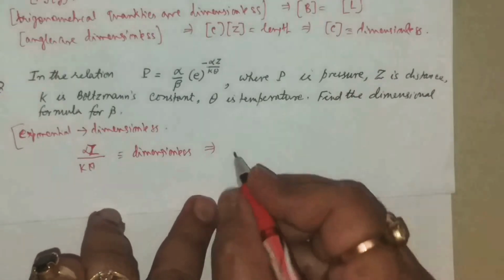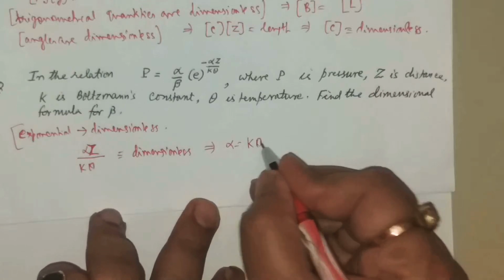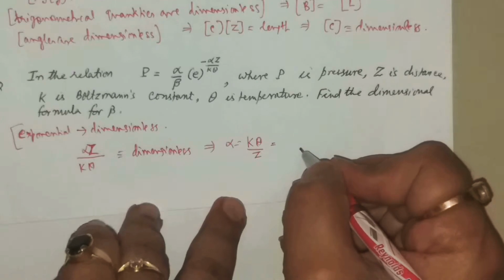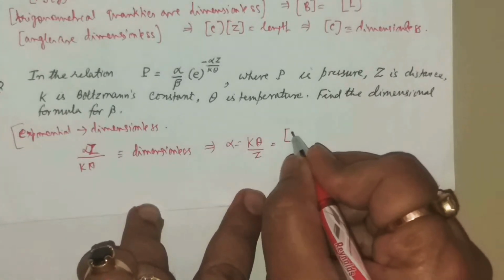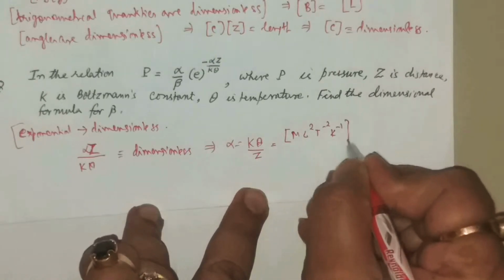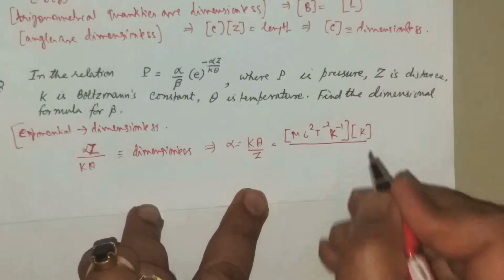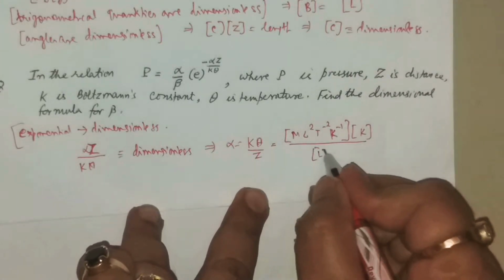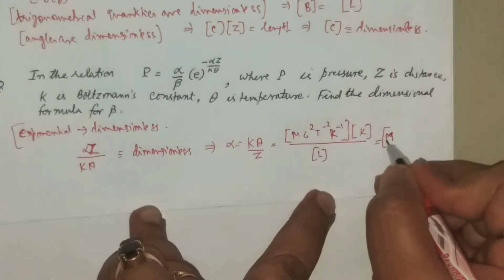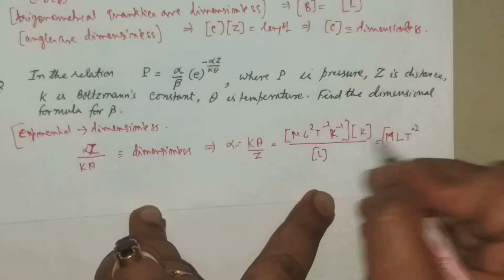Now what they have told us, that is alpha by beta will be same as that of p. Is it not? So what is alpha from here? Alpha is, this is dimensionless, so alpha should have the same dimension of k theta divided by z. What is k? K is Boltzmann's constant. Do you remember Boltzmann's constant is ML2 T to the power minus 2 K to the power minus 1. Theta is temperature, means you remember K. What is z here? Z is distance, means L. So what do we have? One of the L gets cancelled. It will be M L T to the power minus 2 and K gets cancelled.